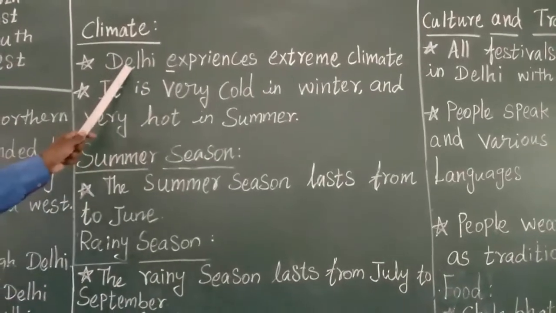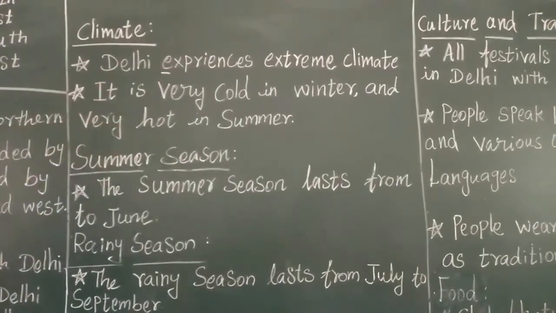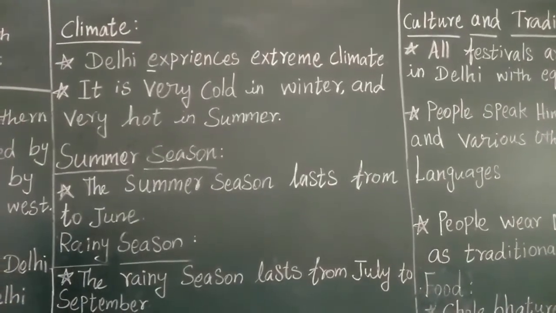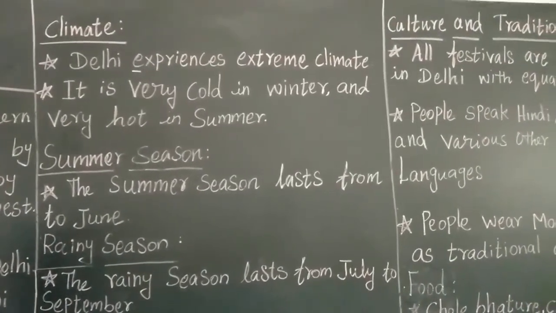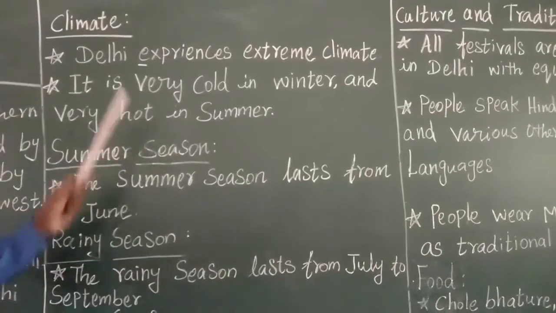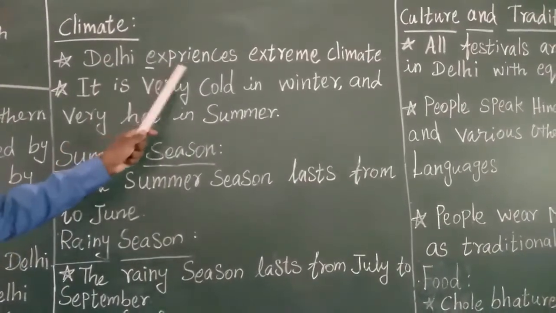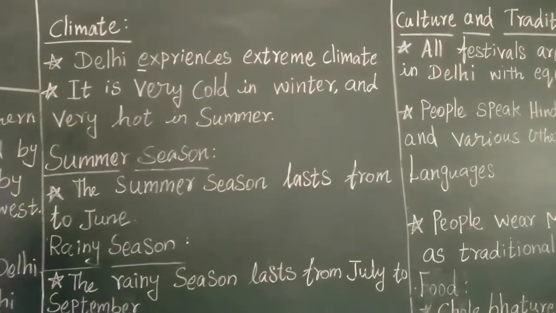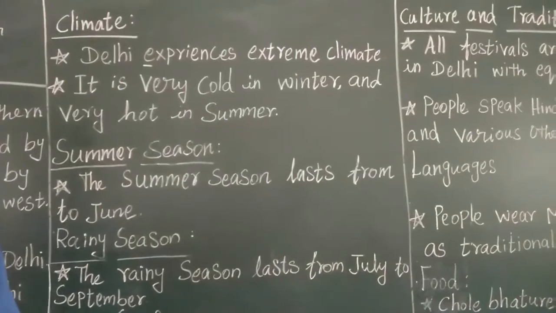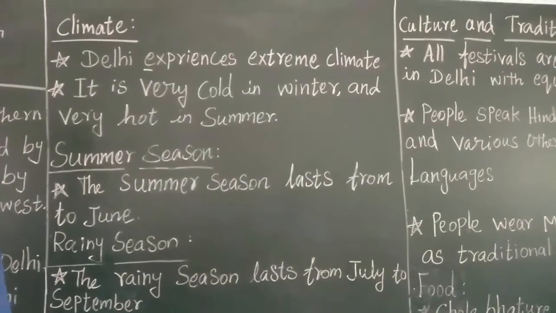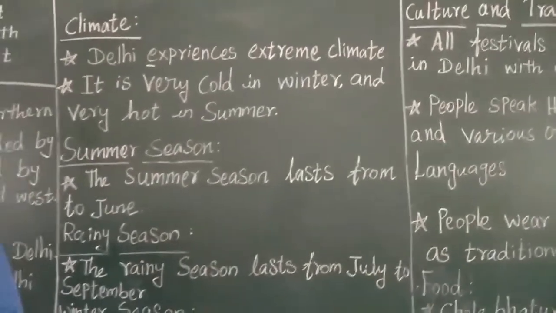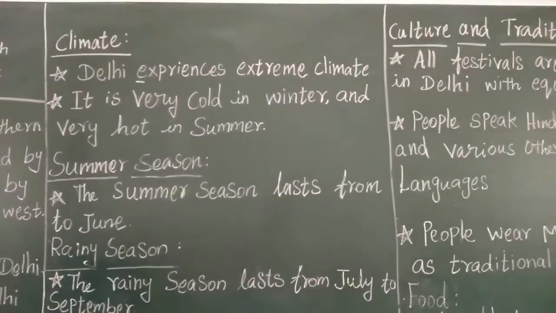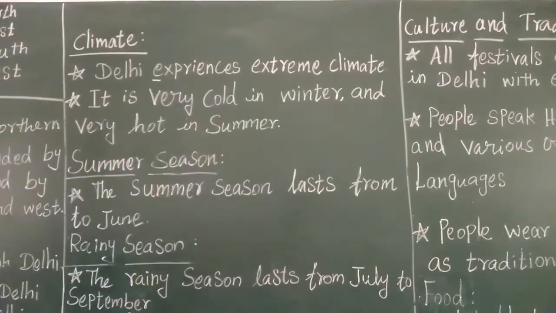Change in the temperature and coldness of the atmosphere is called climate. We are going to see what the climate of Delhi is, how people feel the climate in Delhi, whether it is very hot or very cool. What is the temperature? Let us see. Delhi experiences extreme climate. Extreme means what? Anything severe. Extreme means more in number or more in quantity, anything which is in more amount. That is extreme. Severe.